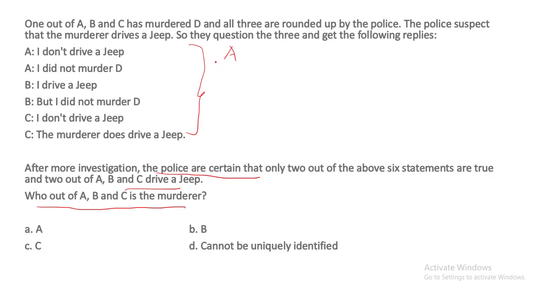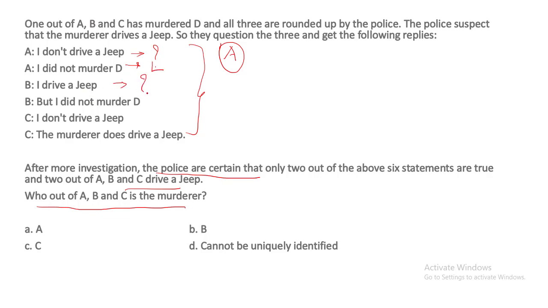So just try करके देखते हैं. If A is the murderer, we are just assuming. A says, I don't drive a jeep. Can we predict anything about whether this statement is true or false? No, we are not able to predict anything. So this statement can be anything, true or lie. We don't know. Now, A says, I did not murder D. Now we have assumed that A is the murderer. So this statement is a lie statement.